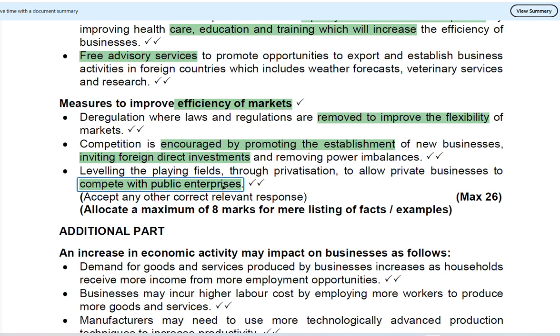Leveling the playing field through privatization to allow private businesses to compete with public enterprises. In issues like ESCOM, they keep on increasing the price. And you cannot say you're not going to use electricity. So now if we can have private sectors producing the very same electricity as ESCOM, what does that mean? The price will drop and then the consumers will have more money. So that is why it is very important that there are measures to improve the efficiency in the market.